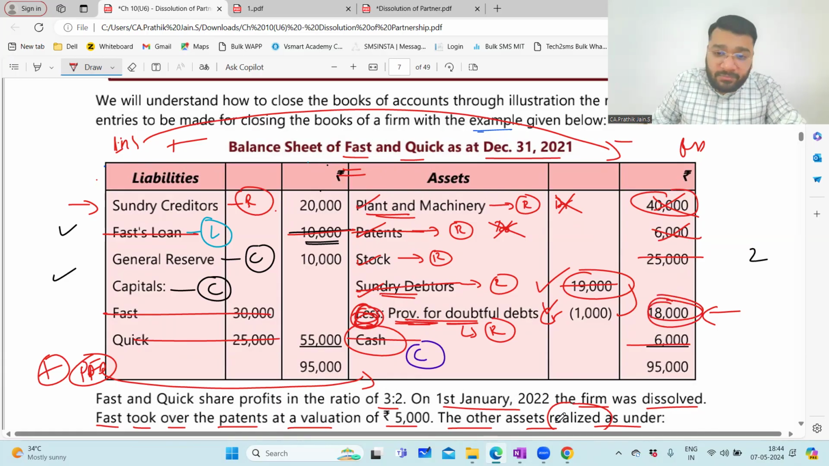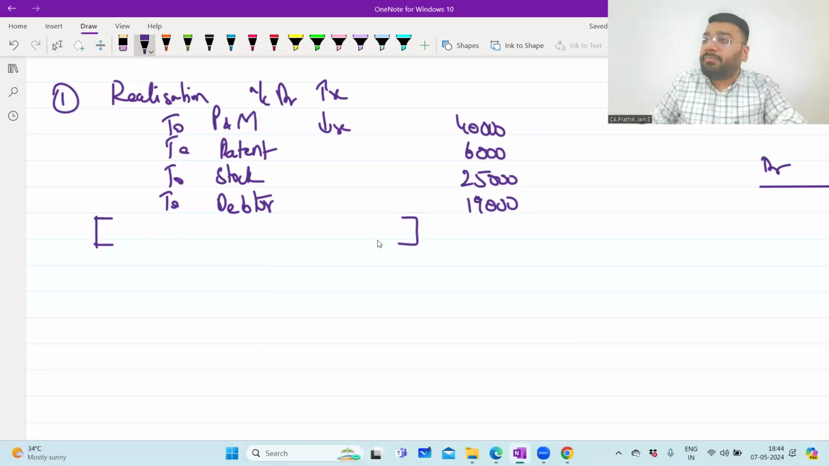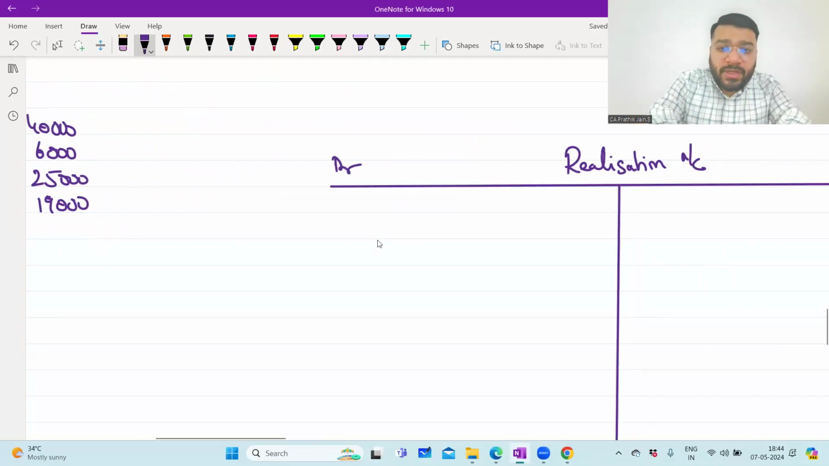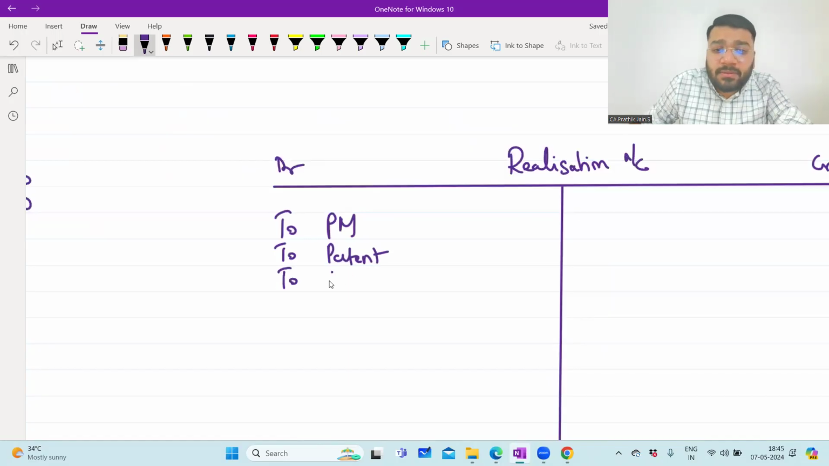Am I clear with this point? Okay. So here what we write, being all the assets transferred to realization account. Now in the realization account, please post the entry. So to plant and machinery, to patent, third one is stock, and fourth one is debtor.